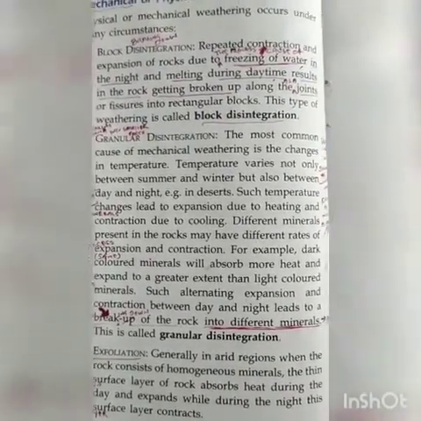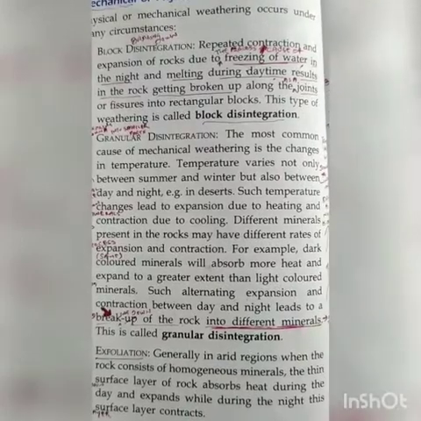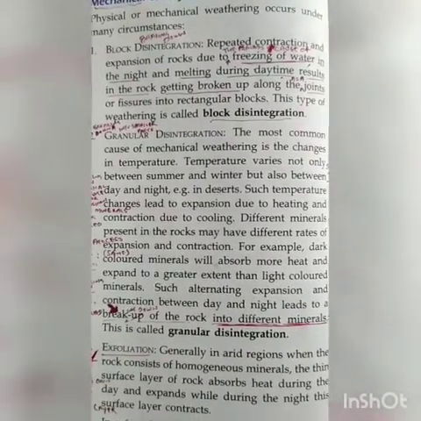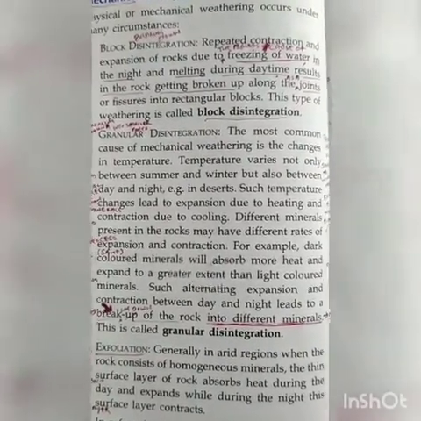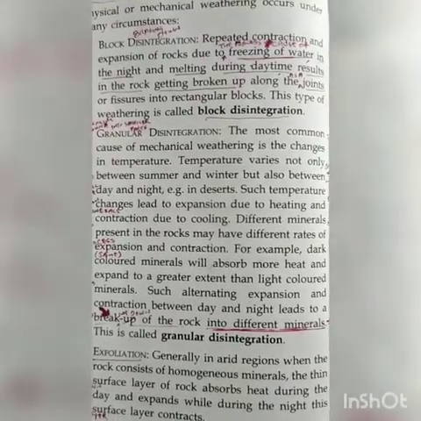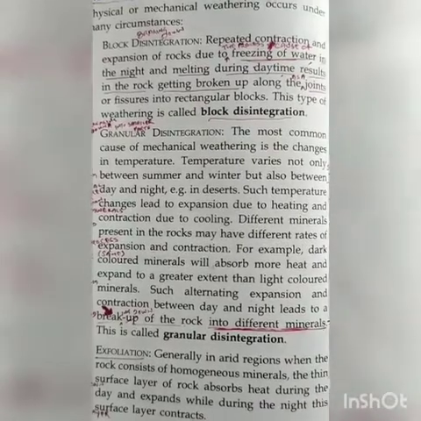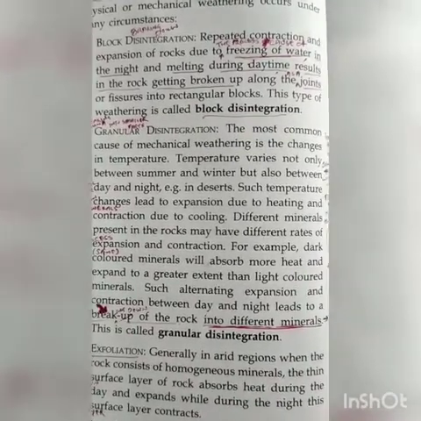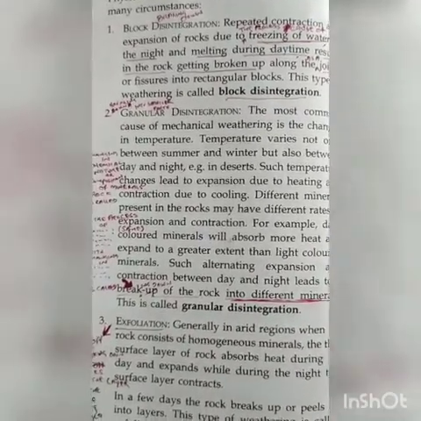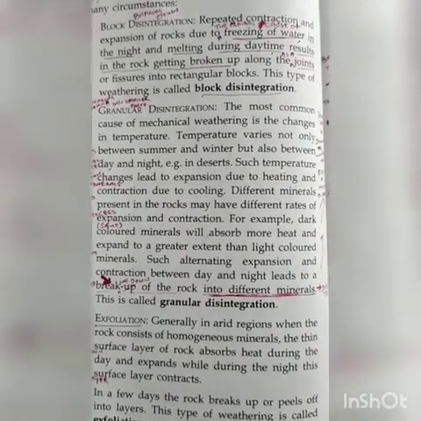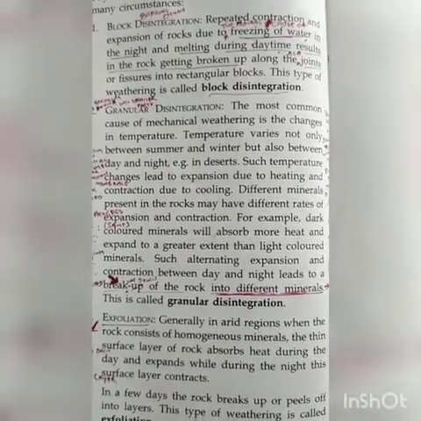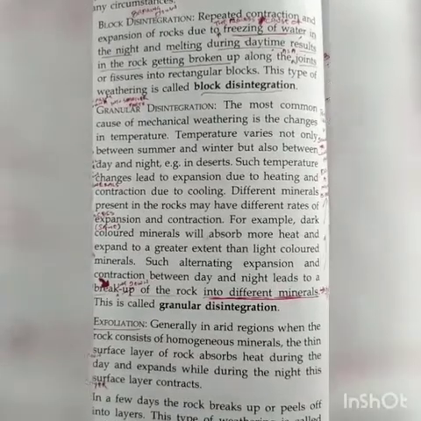The process or cause of freezing of water in the night and melting during the daytime results in the rock getting broken up along the joints. It's called block disintegration.